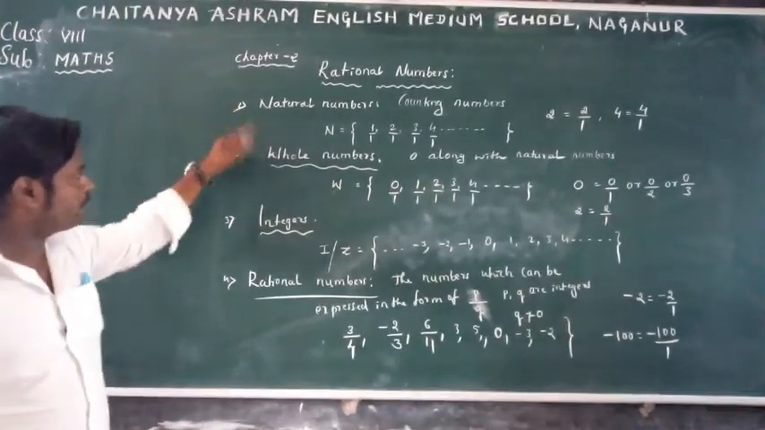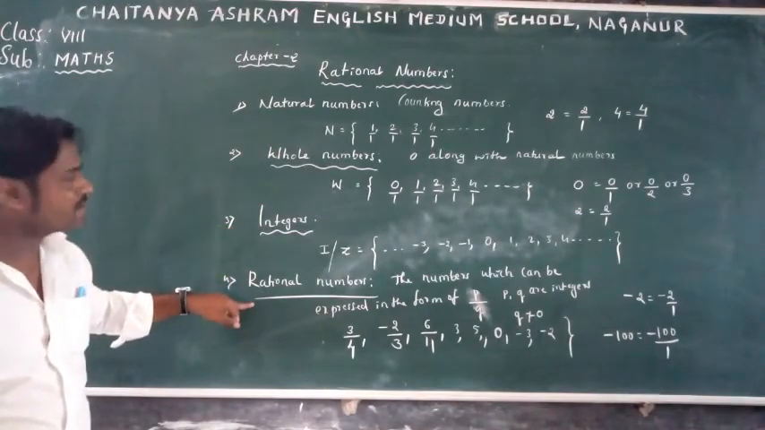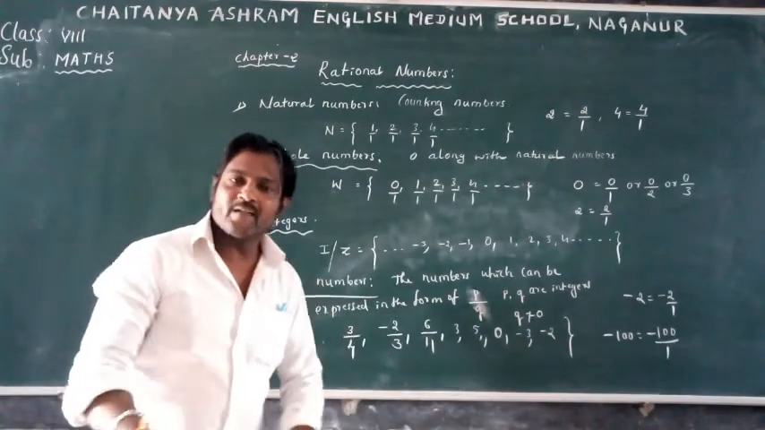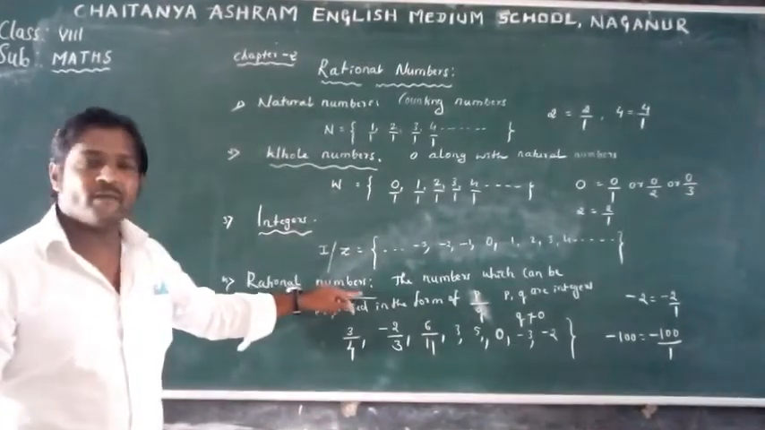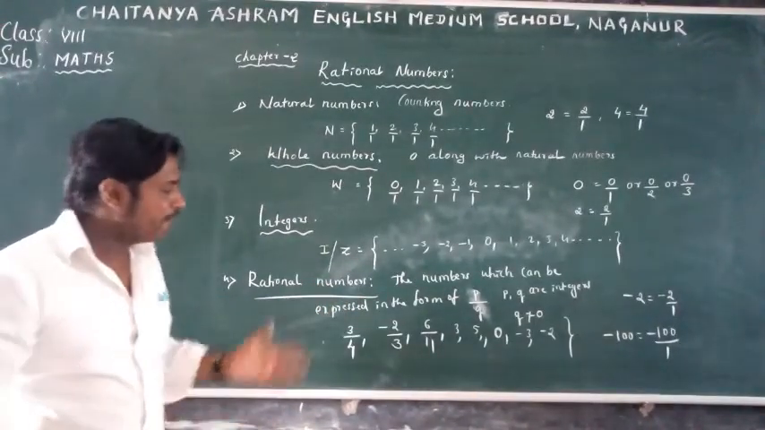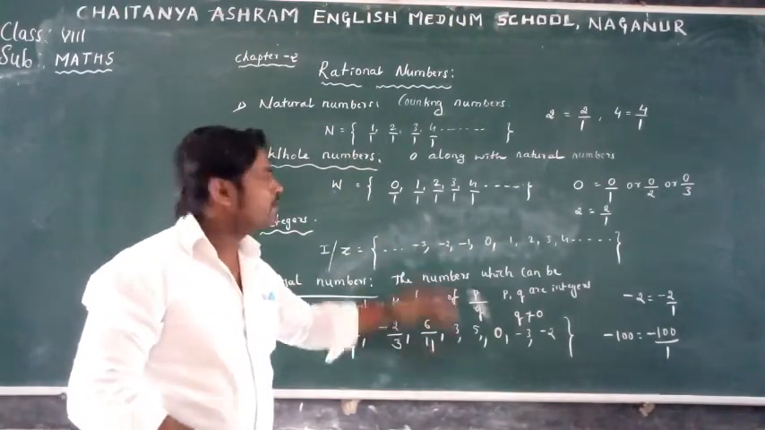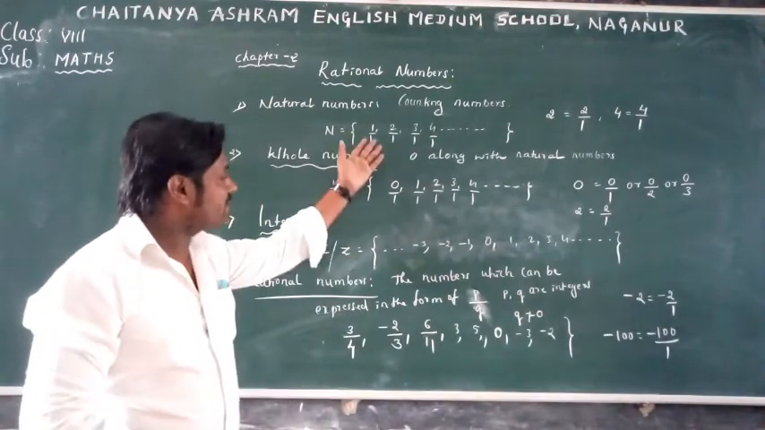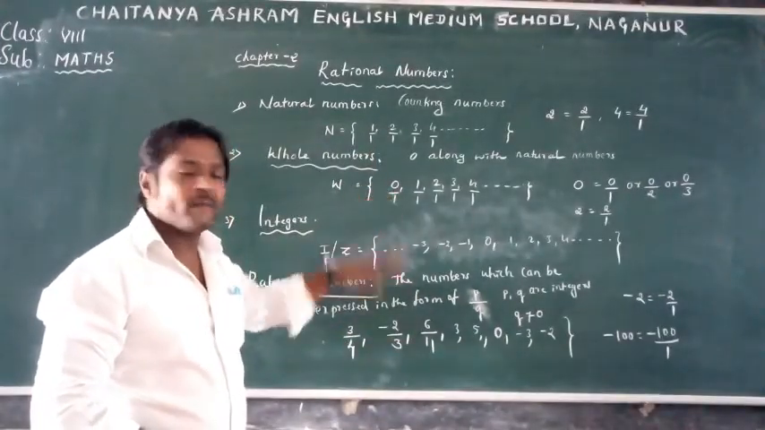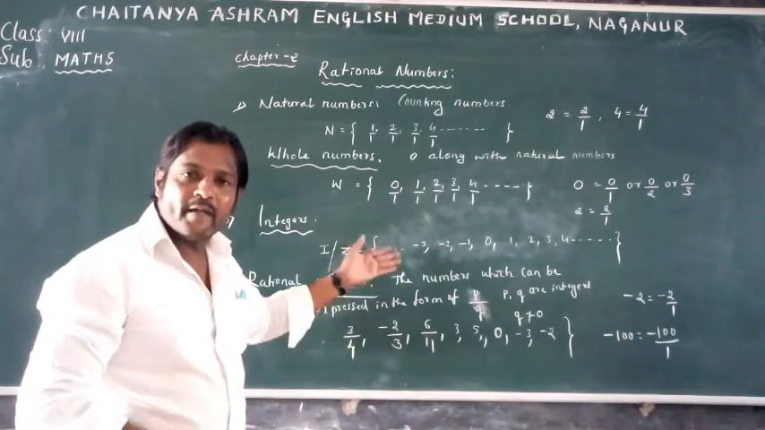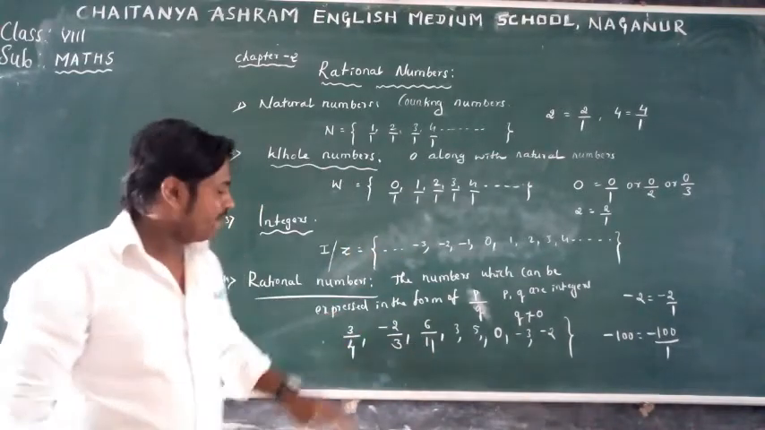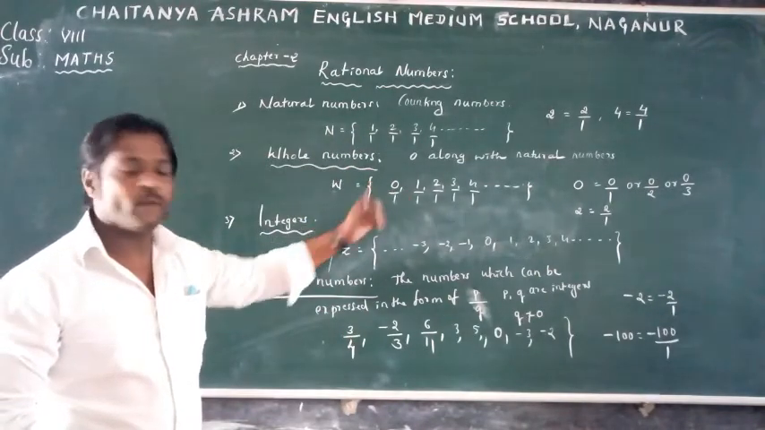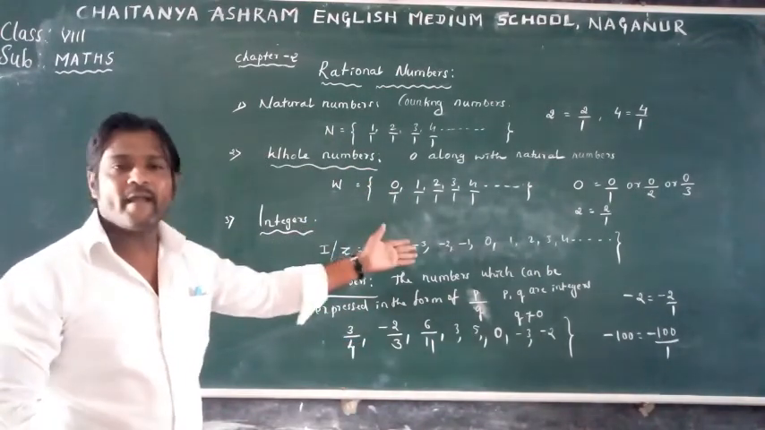So we studied 4 types of classification of numbers. Consider the 4 sets. Which is the bigger set? Obviously, the set of rational numbers is the bigger set because it includes natural numbers, whole numbers, and integers. Understood? Every natural number is a rational number. Every whole number is a rational number. Every integer is a rational number, but every rational number is not a natural number. Every rational number is not a whole number. Every rational number is not an integer.